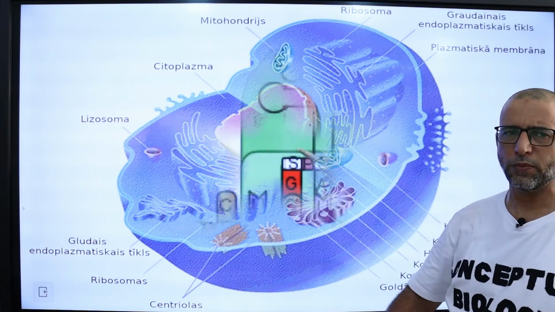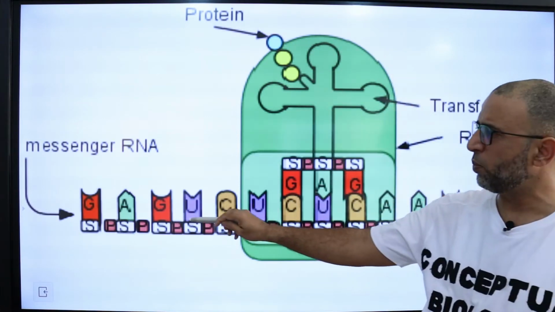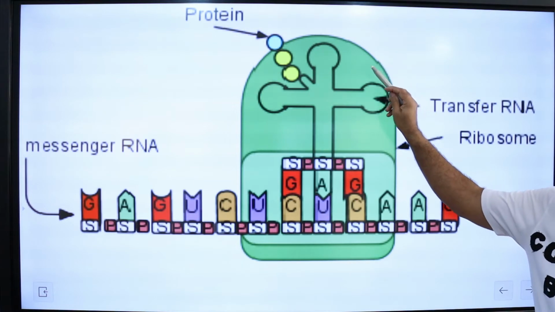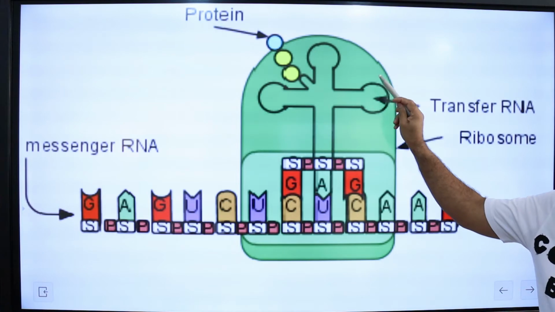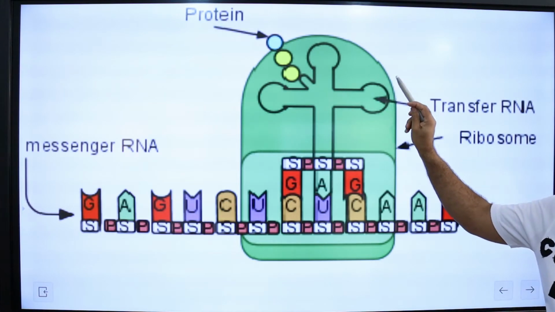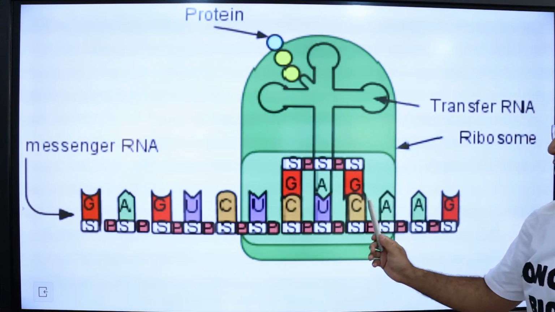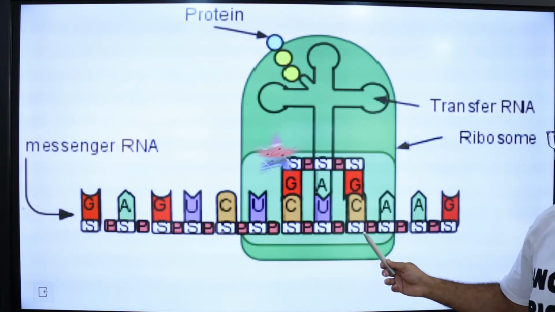into proteins. As we can see in this slide, this is the ribosome that is attached to messenger RNA, and the ribosome is composed of ribosomal RNA and protein. So, ribosomal RNAs are components of ribosomes and they are essential to the process of translation. What is translation? Translation is the synthesis of a polypeptide chain from messenger RNA.